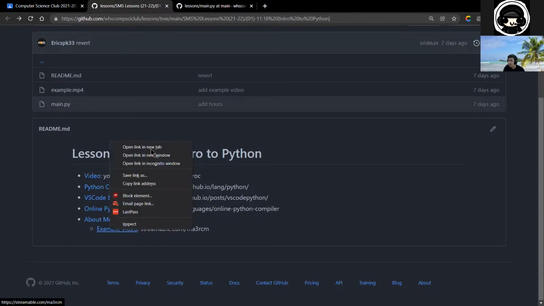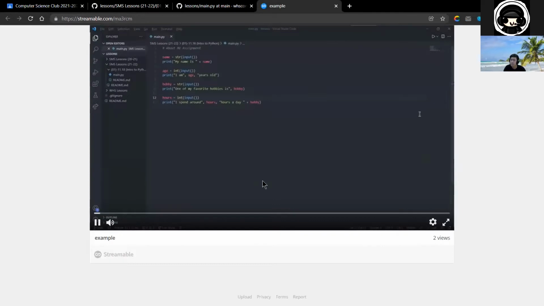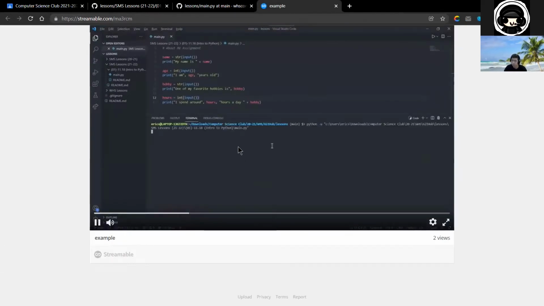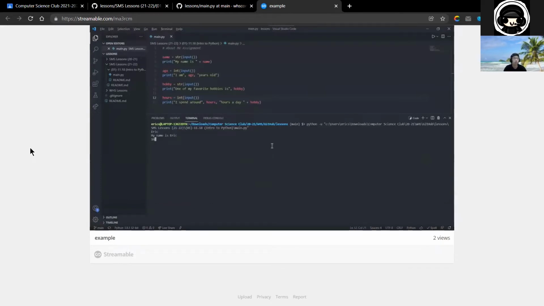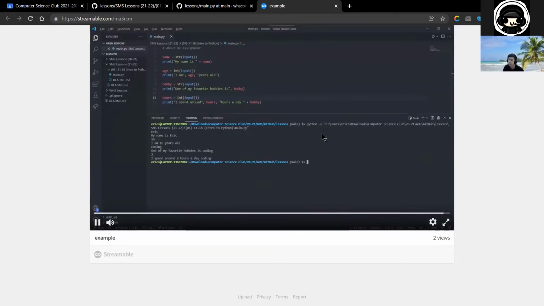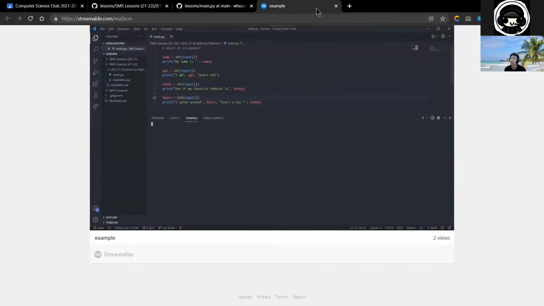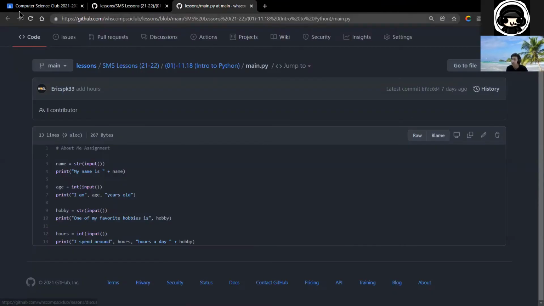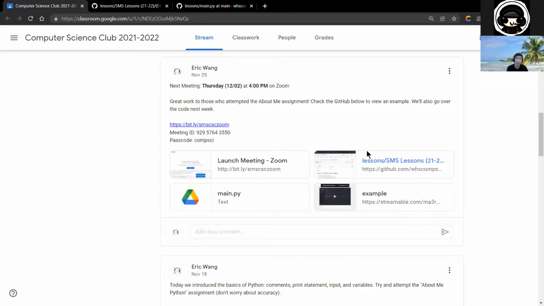So here's an example video of the code being run. In VS Code, if you run it, you can type in your inputs and it'll print out what is expected to be printed out. So you type in 2, it says I spend around 2 hours a day coding, which isn't really true, but that's the example. You can check all that stuff out on the GitHub, which is linked over here.